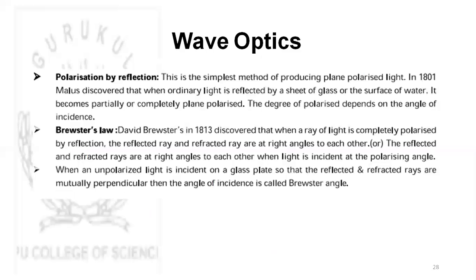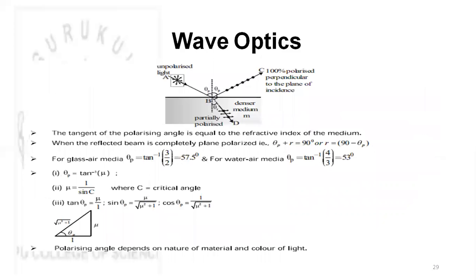Polarization can also be obtained by reflection. In 1801, Malus proved it: when ordinary light is reflected by a sheet of glass, it comes out partially polarized or completely plane polarized. The degree of polarization depends upon the angle of incidence. Brewster's law: there is one particular angle of incidence for which the reflected and refracted lights are perpendicular to each other and the reflected light is completely polarized. The law is called Brewster's law, and this angle of incidence is called Brewster's angle or the polarizing angle.